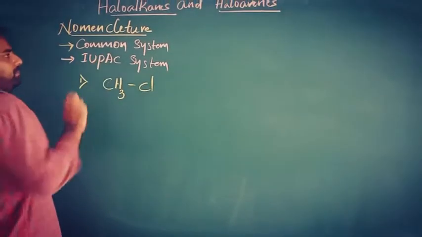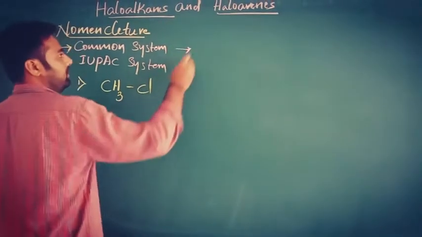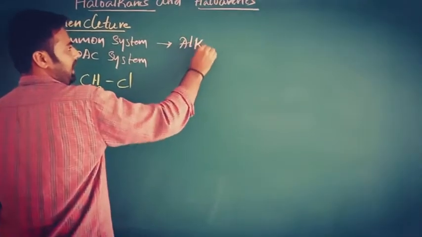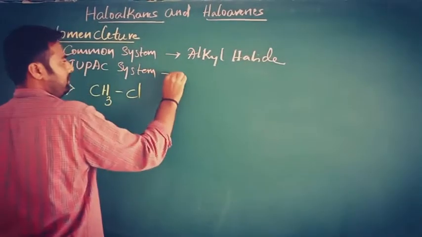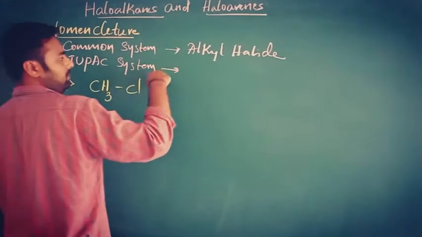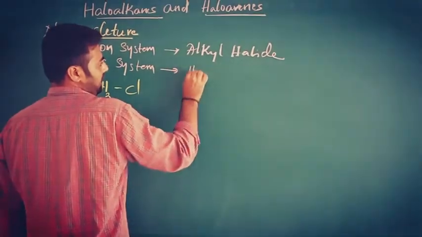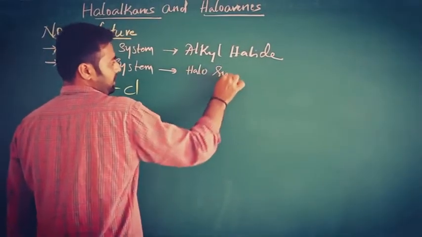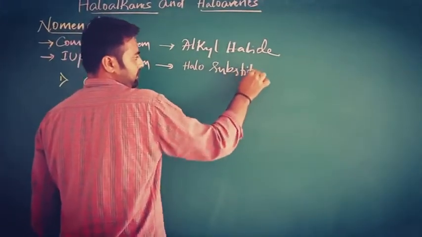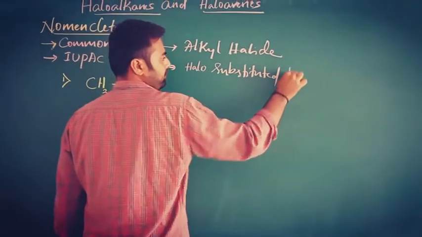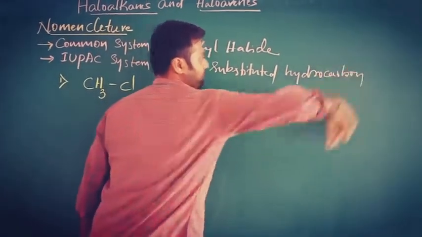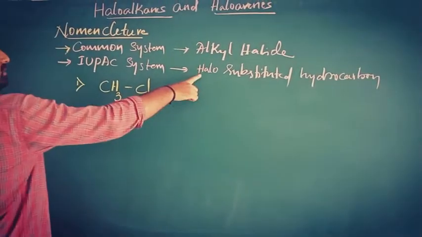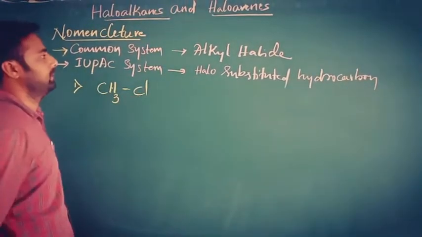The common name follows the respective alkyl halide. In the IUPAC system, this follows halo substituted hydrocarbon. So for this, we have to follow the rules.